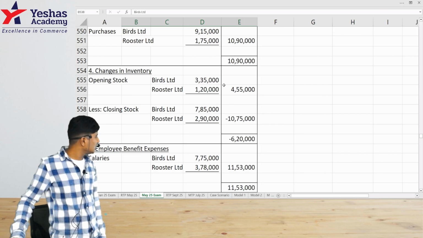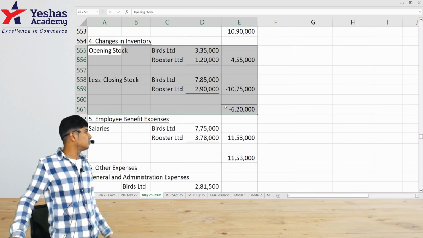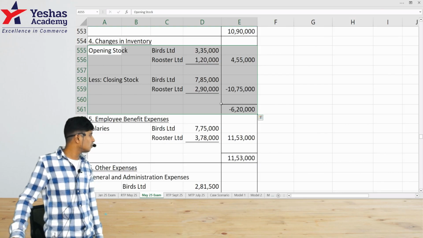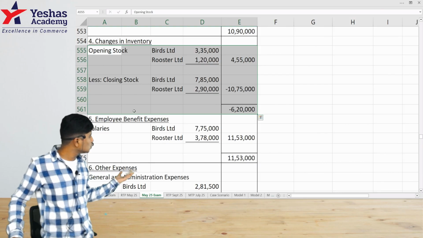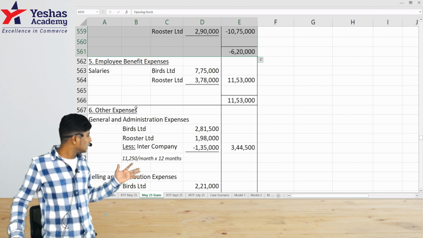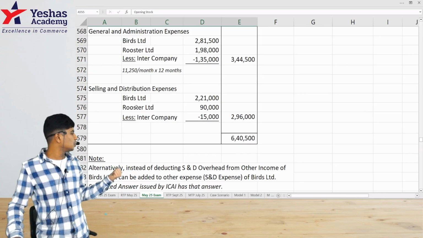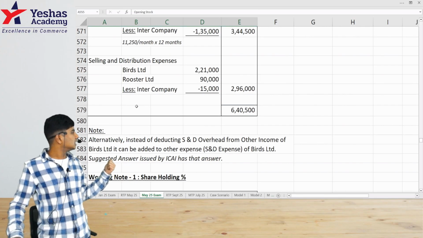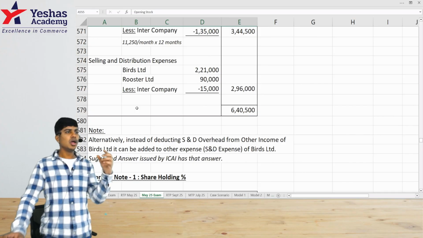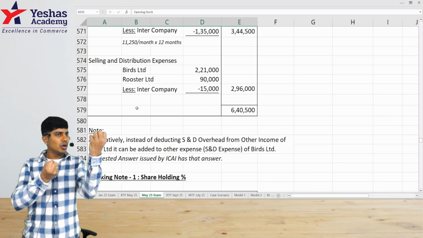And was there any unrealized profit also? No, there is no adjustment on URP. There is only intercompany transaction for selling and distribution expense along with rental expense. Only two things. One company has paid rent to another company.